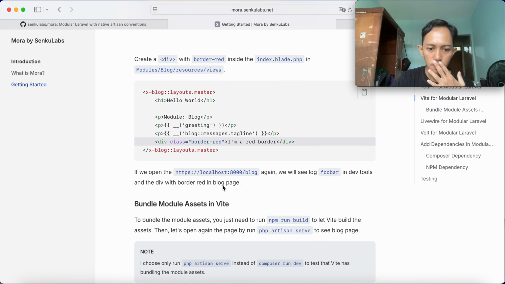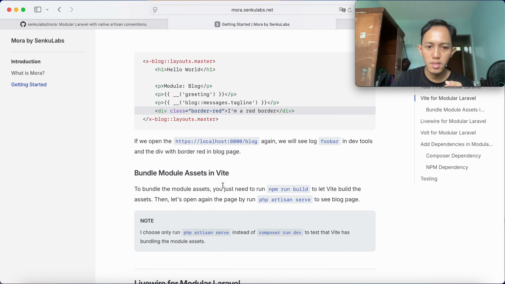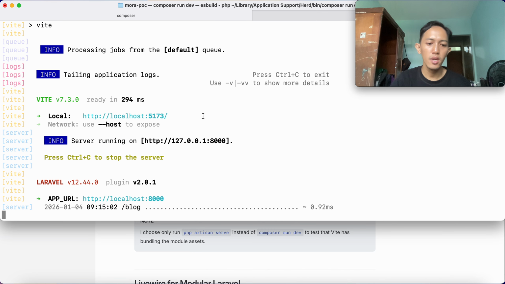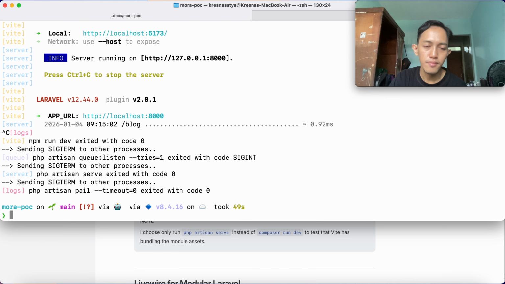Okay, so let's bundle module assets in fit. To bundle module assets in fit, you need to run npm run build to let fit build the assets, and then open again with php artisan serve instead of composer run dev. Okay, so let's start it. Let's make it npm run build.